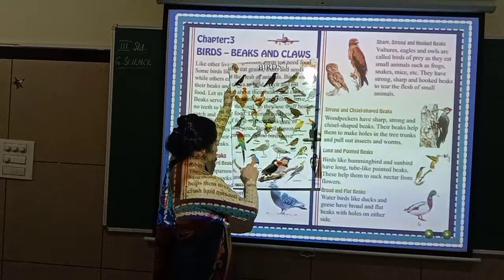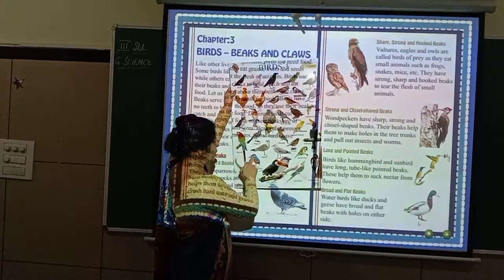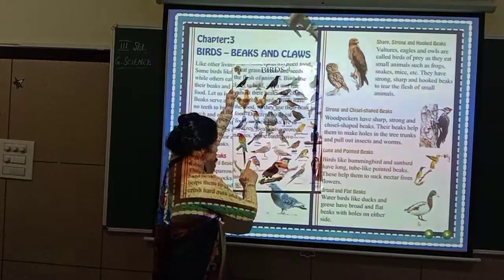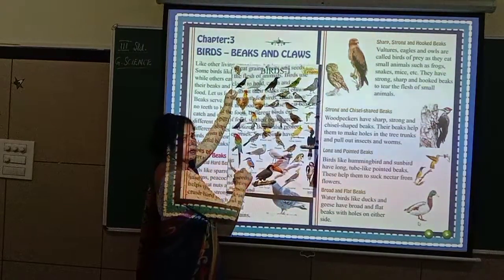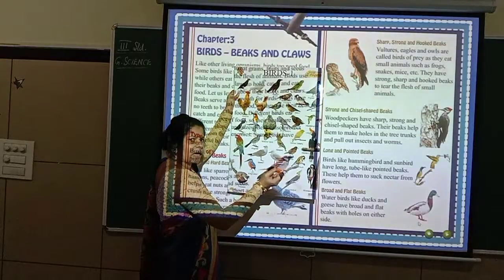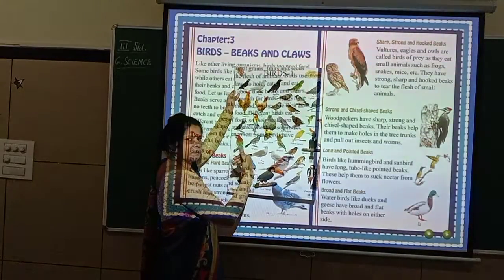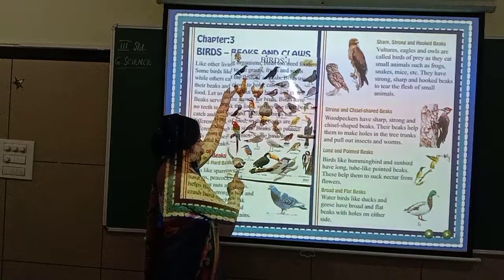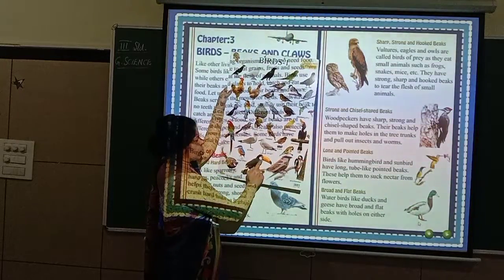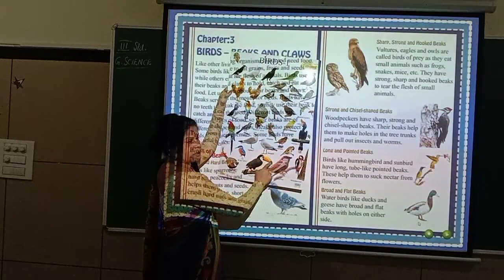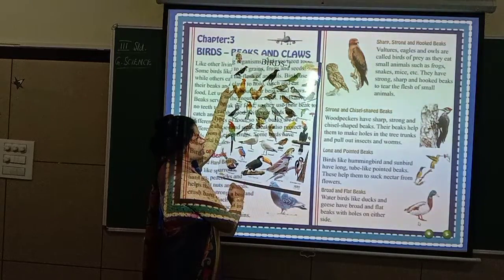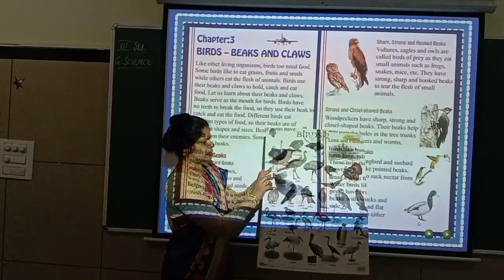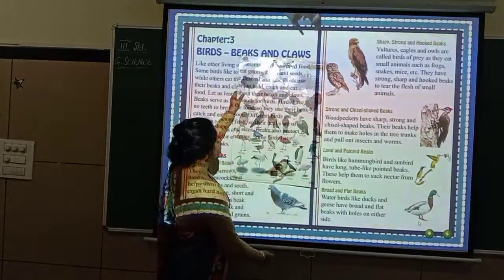Can you see? See here, it is long. Kingfisher, you see. Long and pointed beak. Normally they just dive, collect the fish in their mouth and come out. So like this you see different types of birds here. Pheasant. Then toucan. See toucan's beak, how it is. It's very big, isn't it? So these are some of the birds.